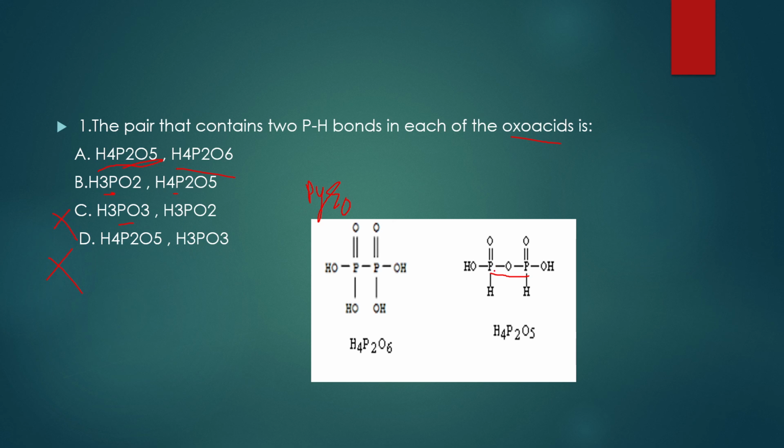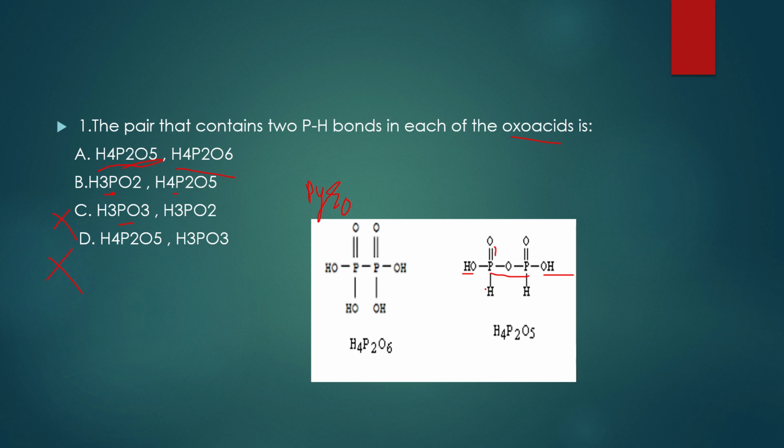After writing the P-O-P bond, the similar procedure follows. That is, you must have at least one P double bond O bond, and then for the remaining oxygens which are left, you write OH bonds.